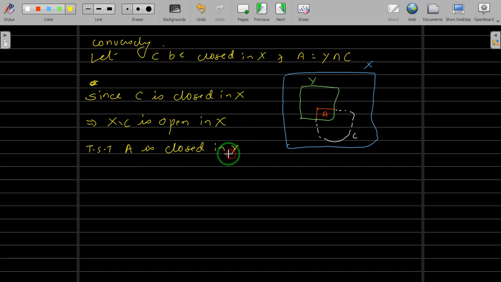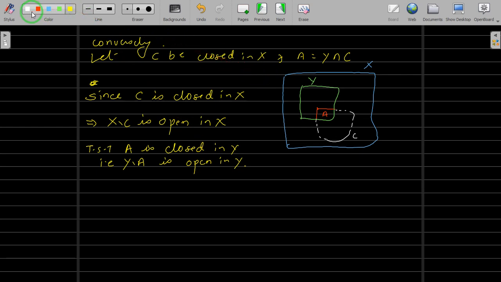closed in Y. And when this A is closed in Y, you have to show that Y difference A is open in Y, and we already know how to show that something is open. Okay, so now we have to show that Y difference A is open.